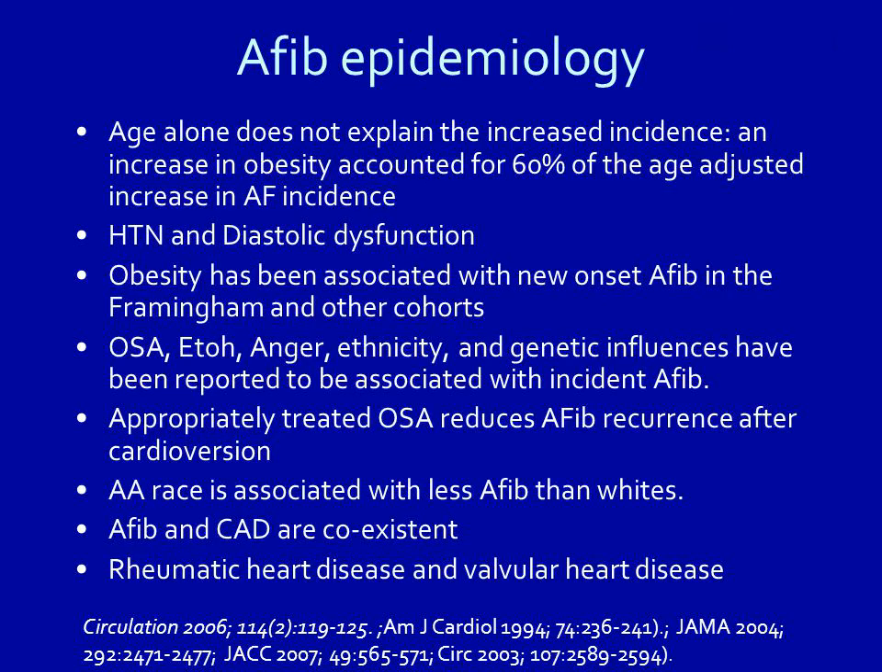AFib epidemiology. Age alone does not explain the increased incidence. An increase in obesity accounted for 60% of the age-adjusted increase in AF incidence. HTN and diastolic dysfunction. Obesity has been associated with new-onset AFib in the Framingham and other cohorts. OSA, ETOH, anger, ethnicity, and genetic influences have been reported to be associated with incident AFib.